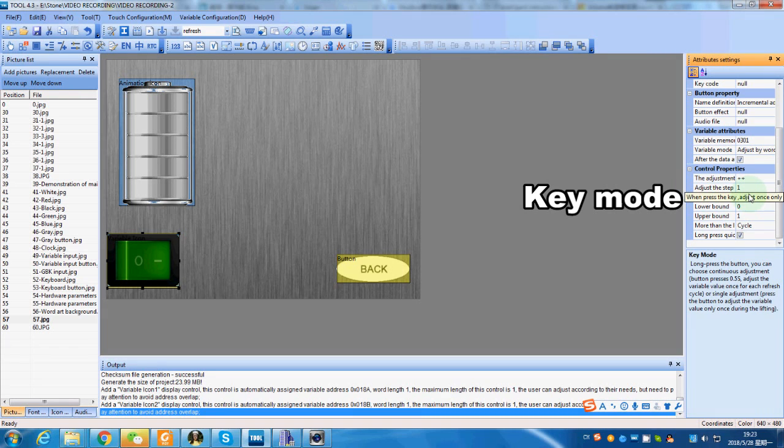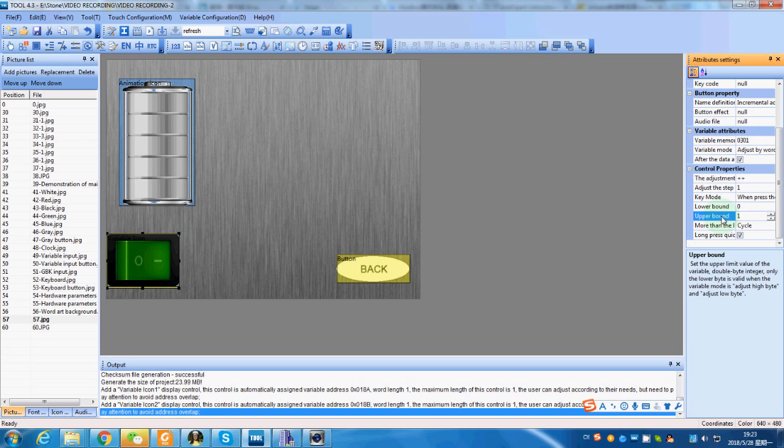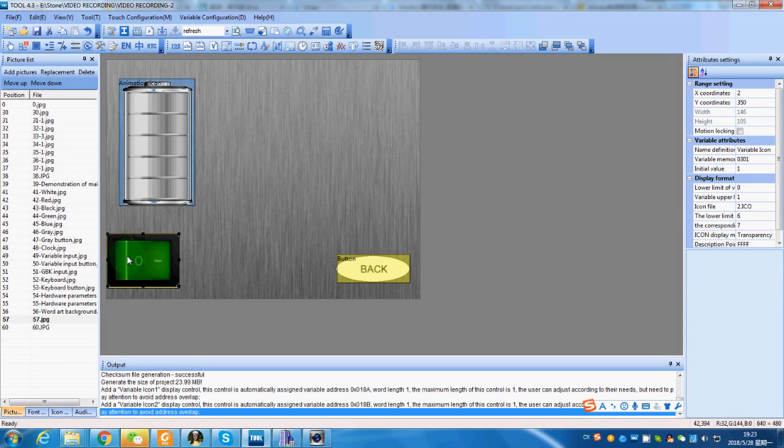Key mode. When pressed, adjust once only. The lower limit is 0. Upper limit is 1. The processing mode is cycle. So, while we click the area, the value will switch between 0 and 1.